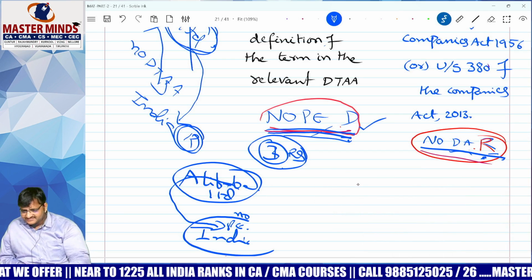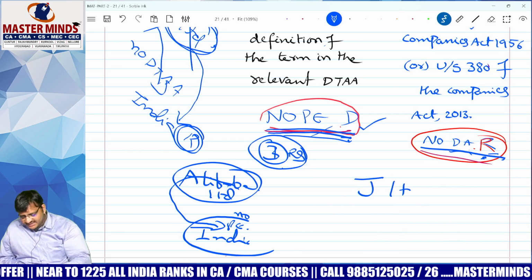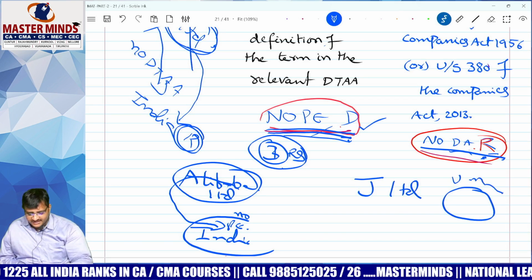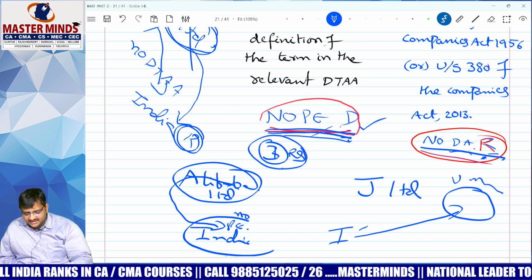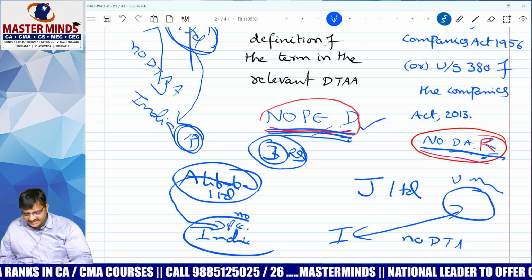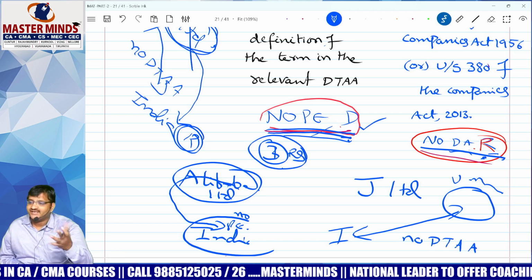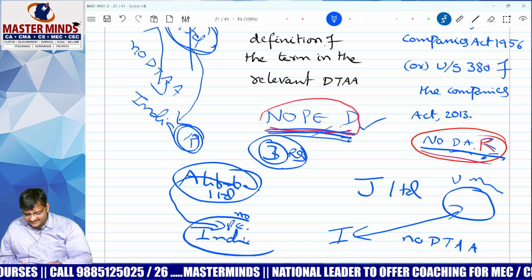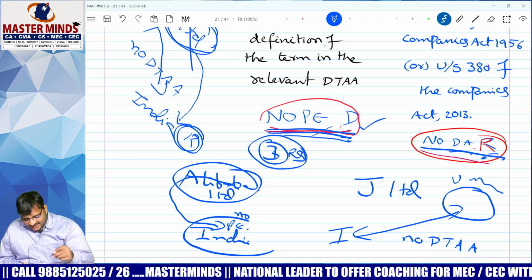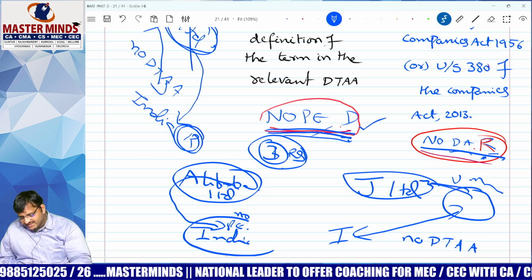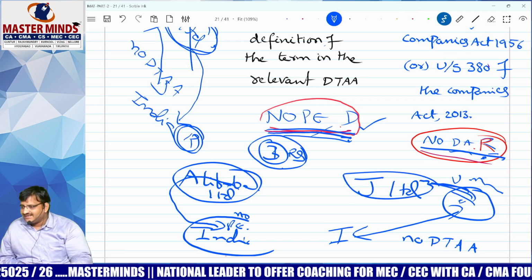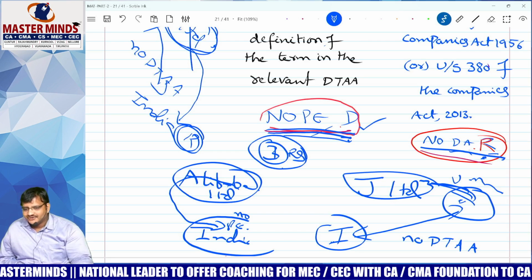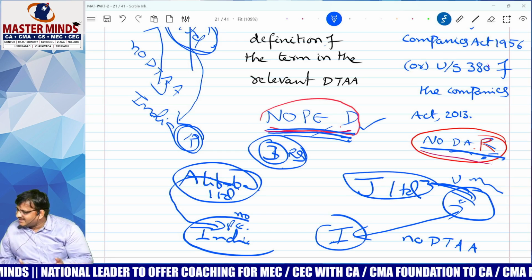One company is there, J Limited, that is located in Uganda. Come again, which country? Uganda. India and Uganda do not have any agreement called a DTAA. Why, sir? Answer: India has not entered into any agreement with this country. Clear? Yes. And that too, J Limited has operations only in Uganda, nothing in India. Therefore, are they required to get any kind of registration in India? No. Correct? Yes.